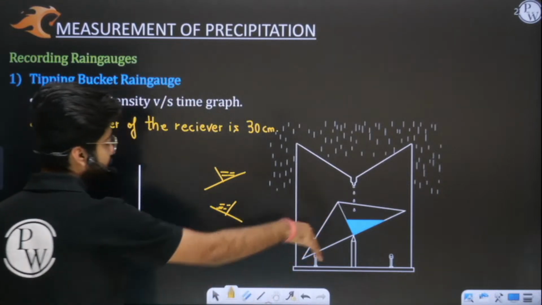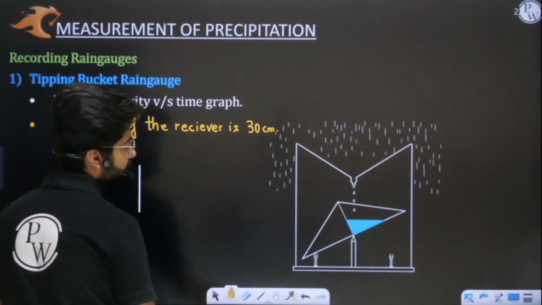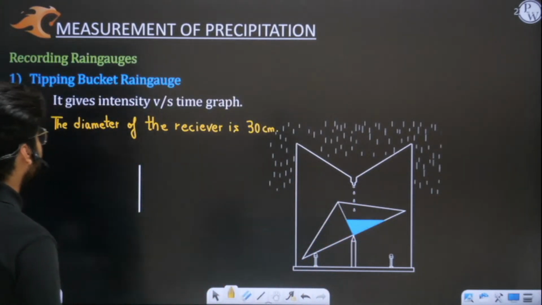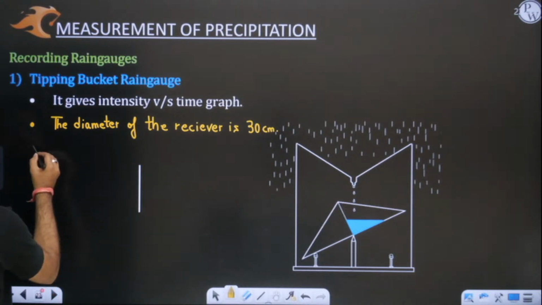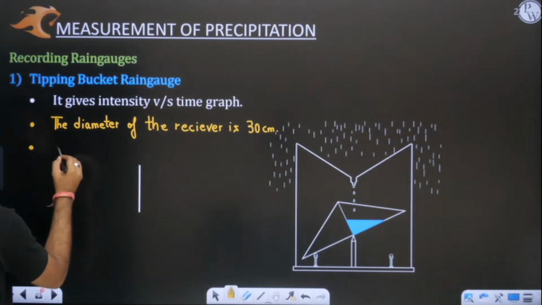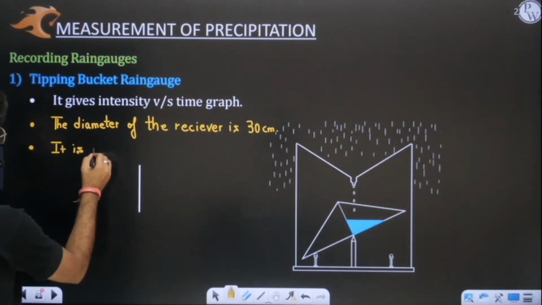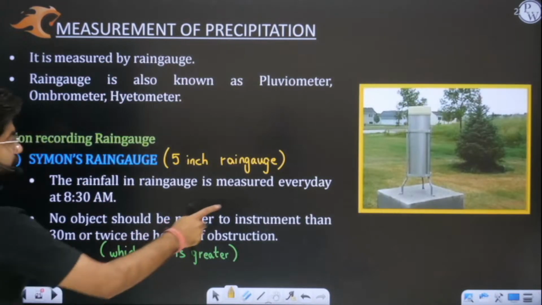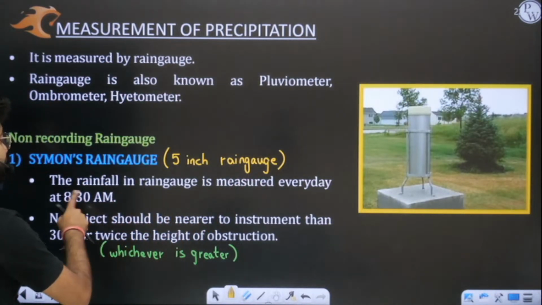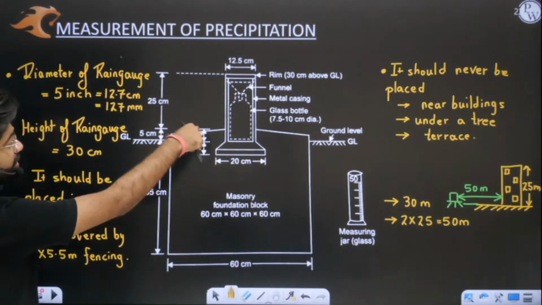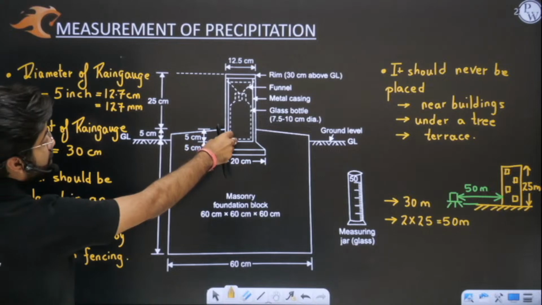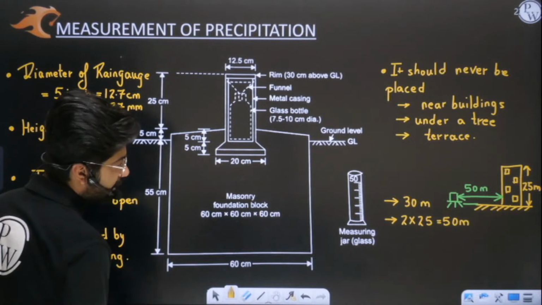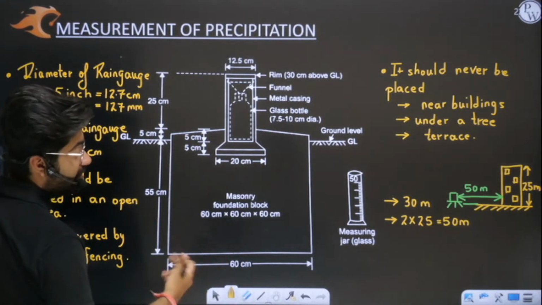So this is your tipping bucket. Why? Because the bucket tips over when it is full. These small buckets have a capacity of storing 25 mm of rainfall. Now the last point: these types of rain gauges are used in places where we cannot go every day. I told you that in the Simon rain gauge we have to measure the rainfall every day at 8:30 am. So every day we have to go near this station, bring out this bottle, pour that entire water into a measuring jar and measure the amount of rainfall. So every day we have to do this.